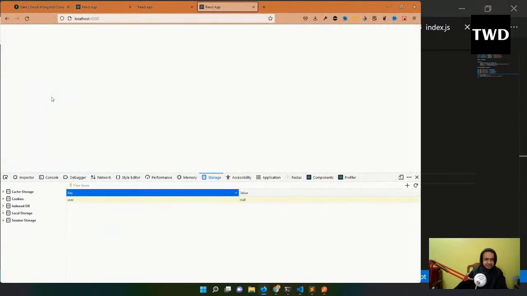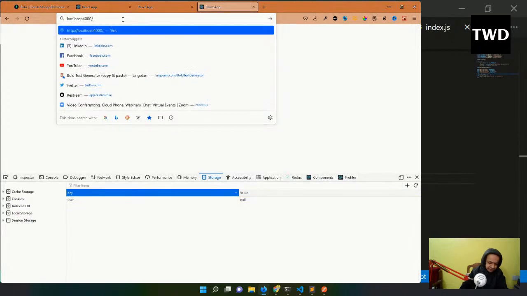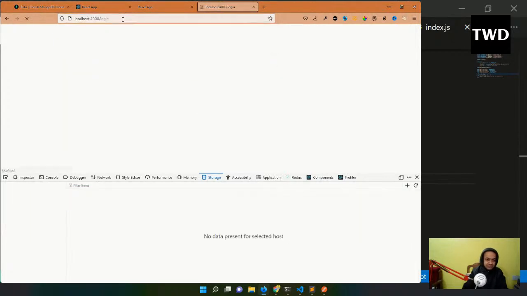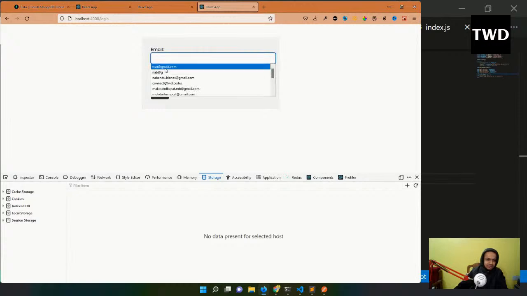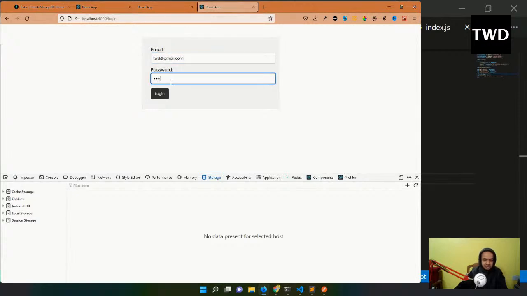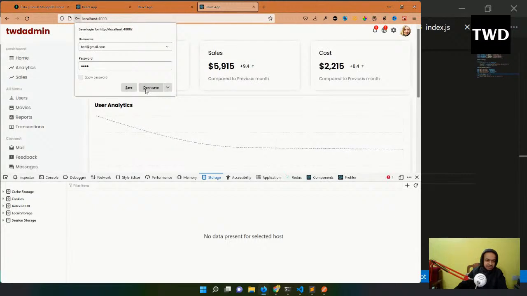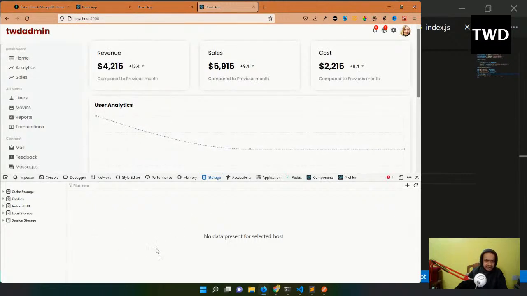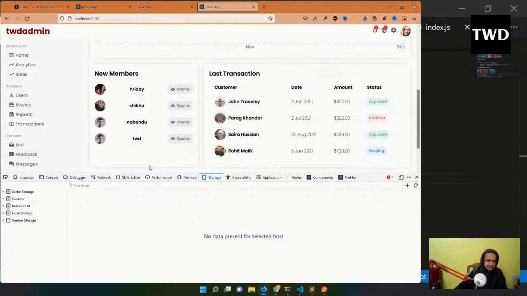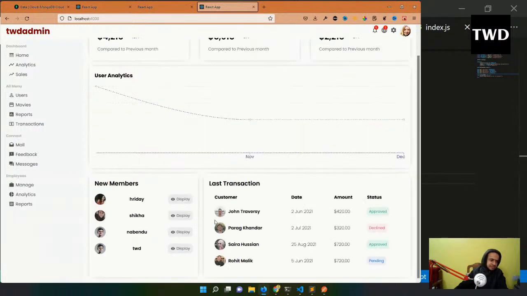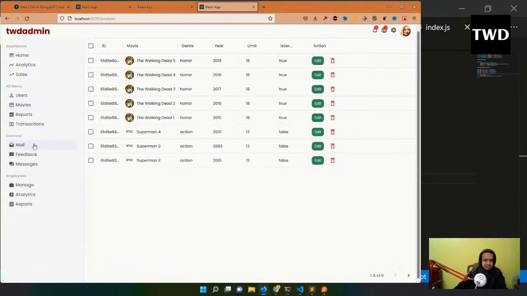If I come back, I am not logged in. So again, I have to log in actually. Do the login. Now again, I have to do this twd and 1 2 3 4. I'll do and save it. Don't save it. So again, I am having this thing. Okay, the users data is coming correctly, authorization has been done correctly, authorization is also using a lot of JWT tokens, and yeah, now this movies is coming correctly. Now finally it is coming correctly.